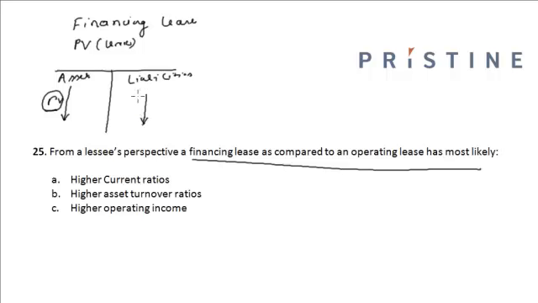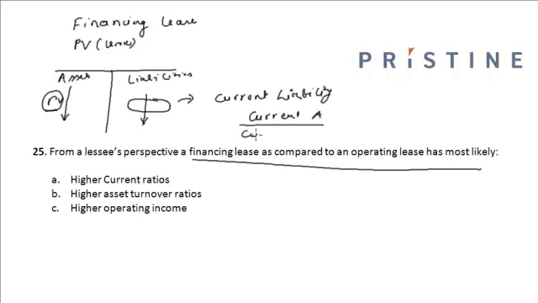So the amount of the interest that is due within 1 year increases my current liability, and hence my current assets by current liability, that is the current ratio, it decreases because my current liability is increasing. So it means higher current ratio. This option is incorrect.